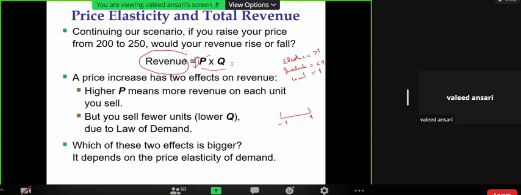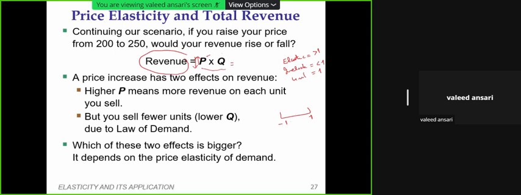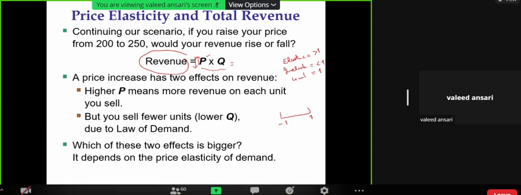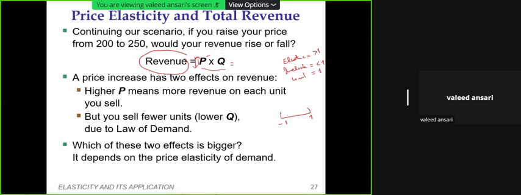Price may increase or decrease, but quantity demanded may not change by the same magnitude. And unit elastic is a theoretical example, where the impact of price change on the quantity demanded will remain the same irrespective of either increase or decrease in price.